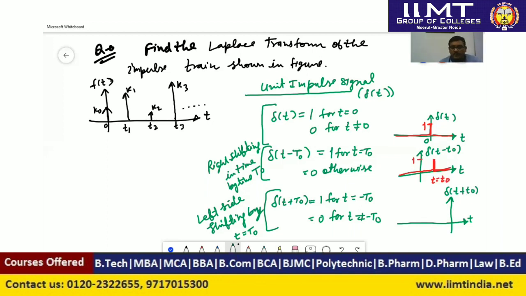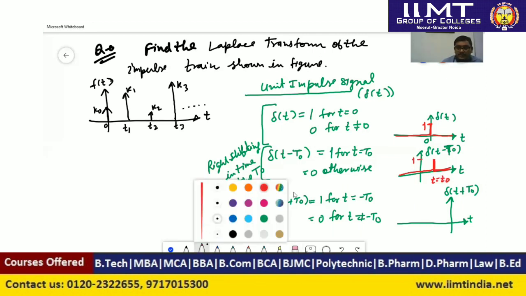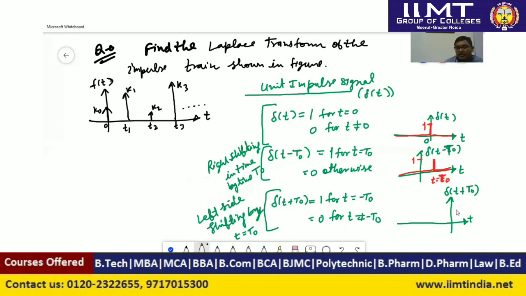So this is the delta of t plus t naught. So here we can define this signal as delta of t plus t naught. So this signal is shifted by time t equal to t naught, and this is left shifting, that is advanced by time t equal to t naught. So this is the time t equal to minus t naught. At this time it will have value 1. Before minus t naught and after time t equal to minus t naught, it will have 0.